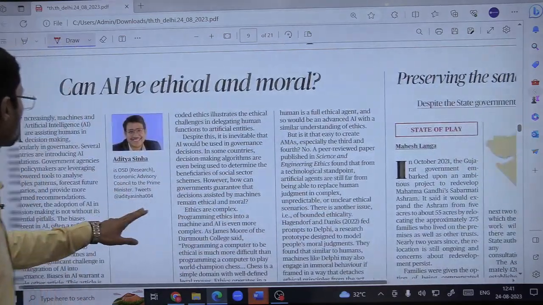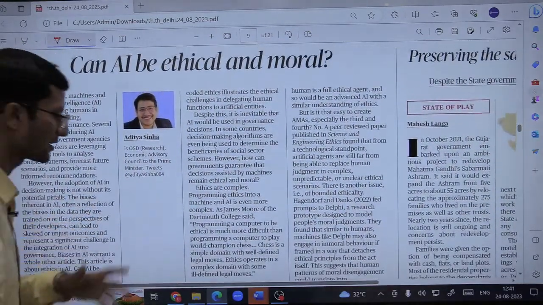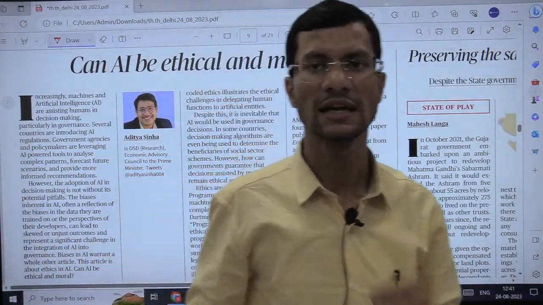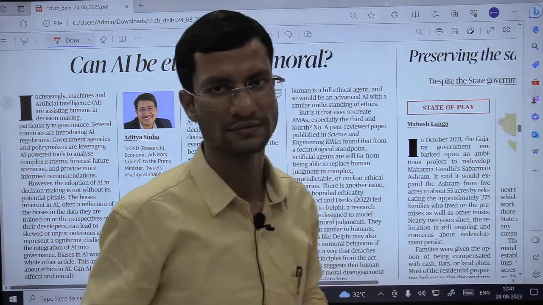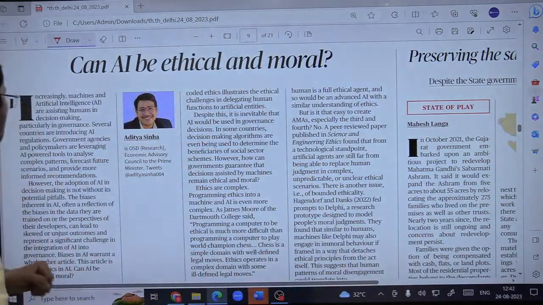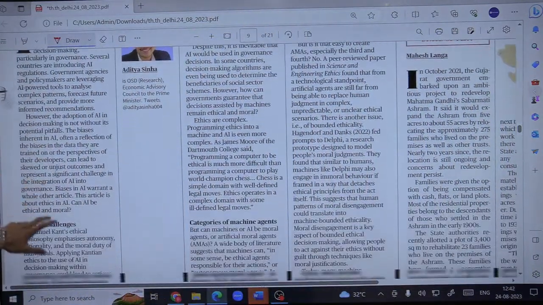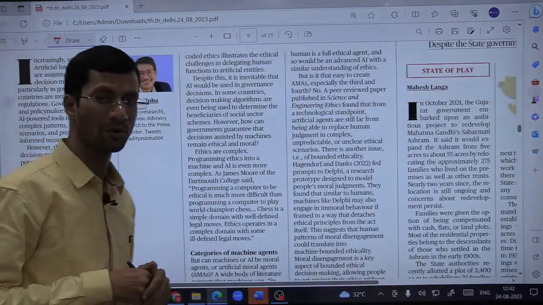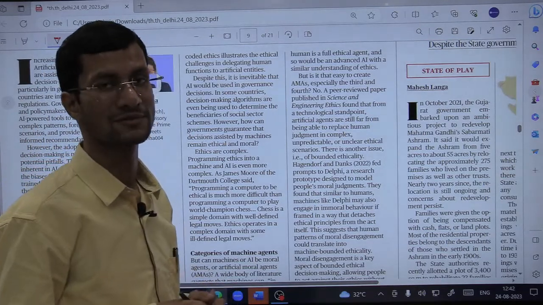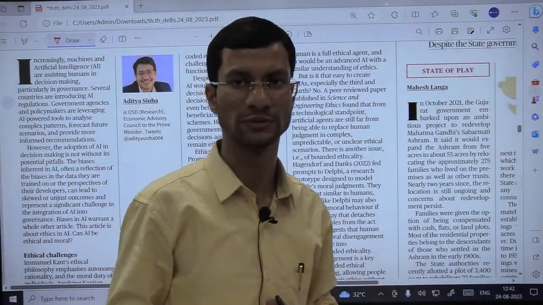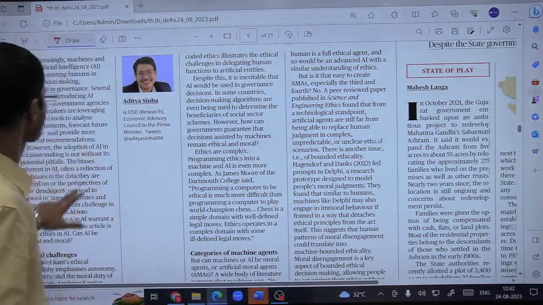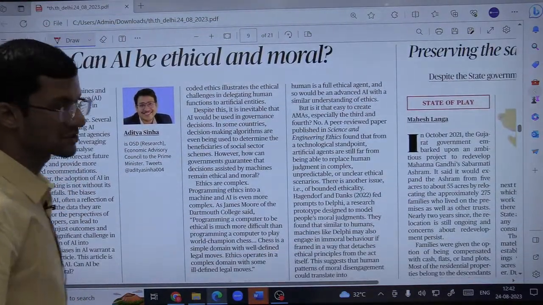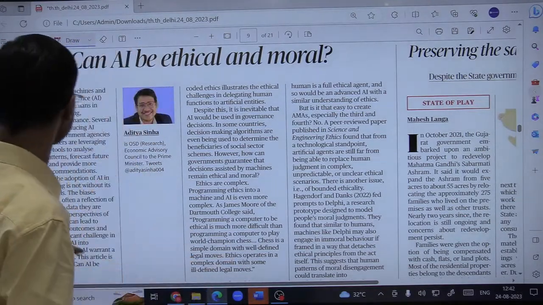Next topic is related to AI. We have discussed lots of articles about AI, but today something different, and that is, can AI be ethical or moral? Fine. This is particularly important because it has importance both from the science and tech point of view as well as the ethics GS4 point of view. So with respect to ethics, UPSC does ask integral questions in an integral manner, so of course there can be a question from this as well.